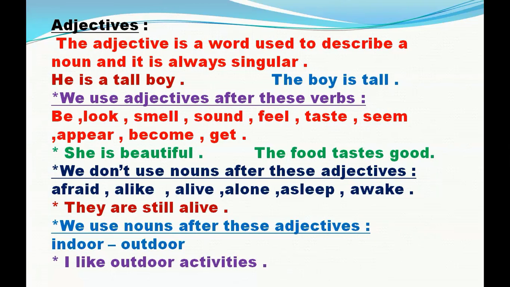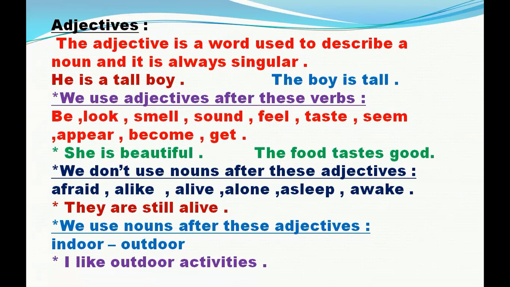Let's start with the meaning of the word adjective. An adjective is a word used to describe a noun and it is always singular. And it comes before the noun. For example, he is a tall boy. Tall is an adjective, it comes before the noun boy to describe it. Another example, the boy is tall.